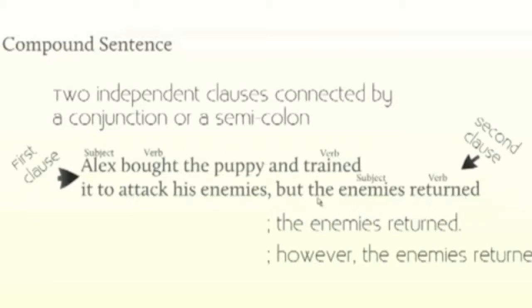We've combined them right now using a coordinating conjunction, but there are seven coordinating conjunctions: for, and, nor, but, or, yet, so. They're really short little words. And the thing that's kind of special about these coordinating conjunctions is that you can combine two independent clauses with just a comma and the coordinating conjunction. It's the only time you can combine two independent clauses or two sentences with just a comma.